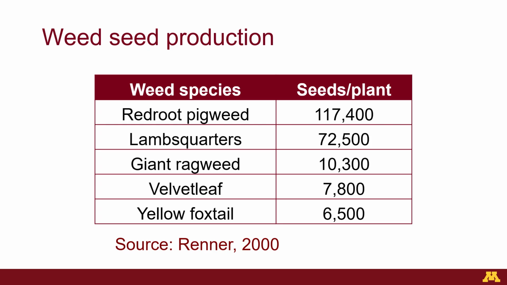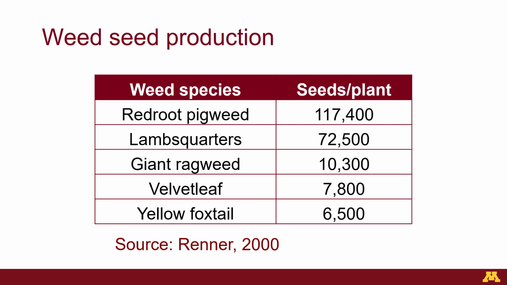In our next section, we will discuss the ways weeds can produce offspring. There can be more than one way depending on the species. One of the reasons that weeds are successfully competitive is that most of them produce a lot of seed, as shown on this table. Redroot pigweed can produce